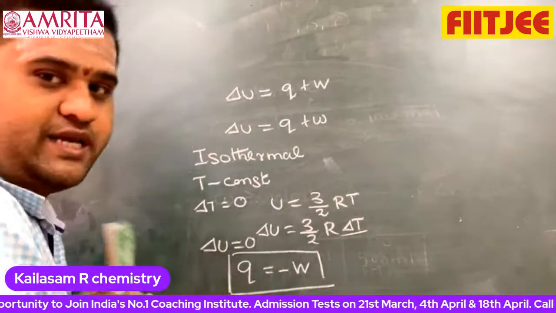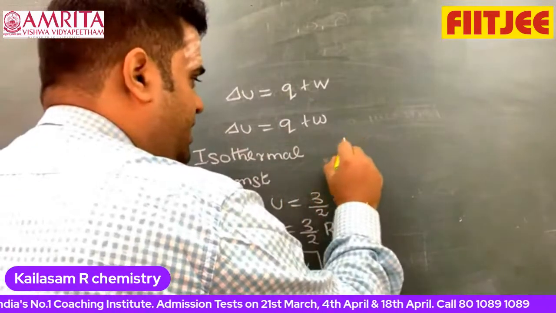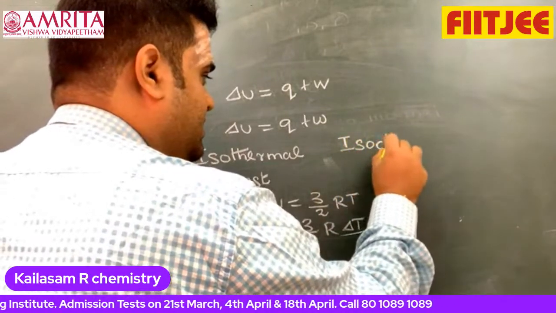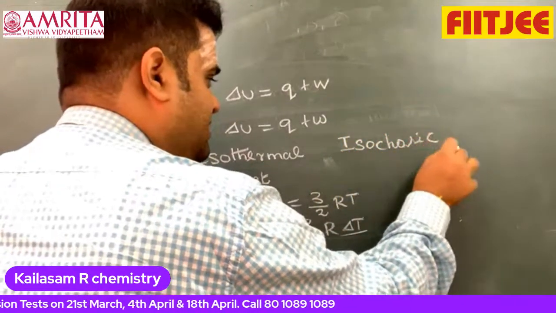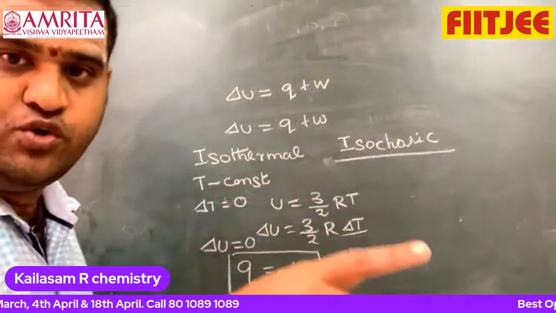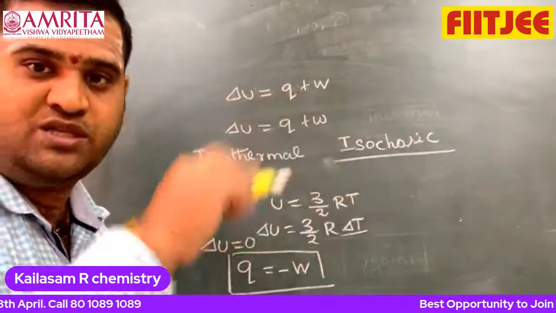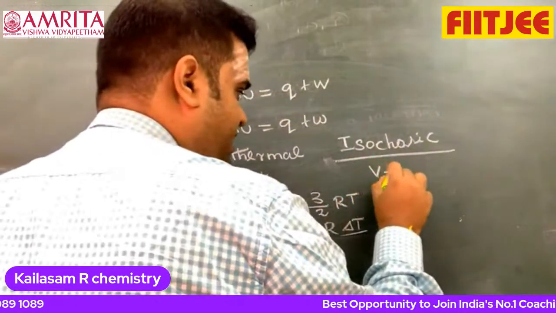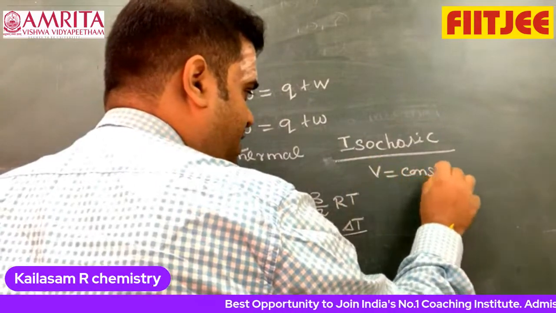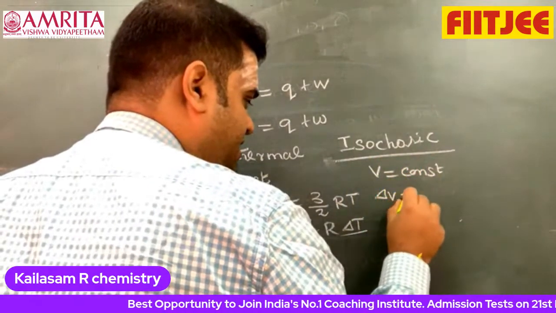Now come to the point. I can go with the isochoric process. So what is an isochoric process? I told you, it means volume is constant throughout the system. That means I can write V is equal to constant. What about delta V or dV? It is equal to 0.